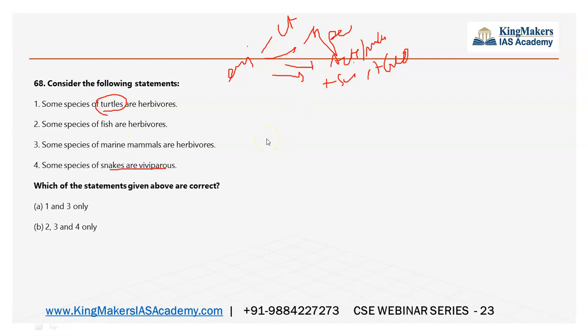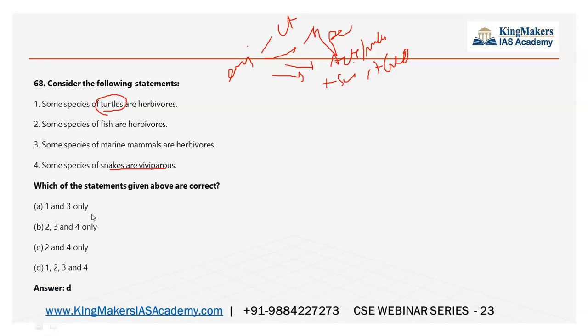With the certain statement, this four statement question actually helps you in elimination. A lot of elimination scope is there in the four statement, three statement question, but not mostly in two statement, because a two statement question has options: one only, two only, both one and two, neither one nor two. So that is the option. But in the case of four statement, three statement questions, you can actually eliminate knowing at least one. So here the fourth thing is right, so I will know that it is not A. Like this, I will eliminate; the scope of elimination is greater in questions like this.